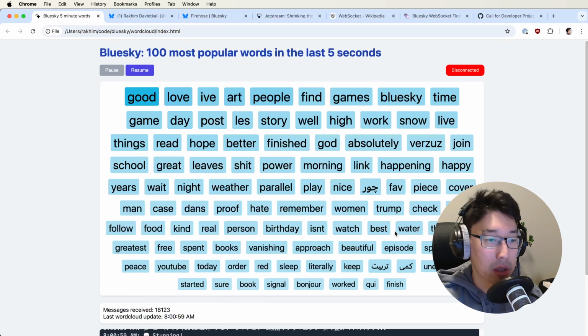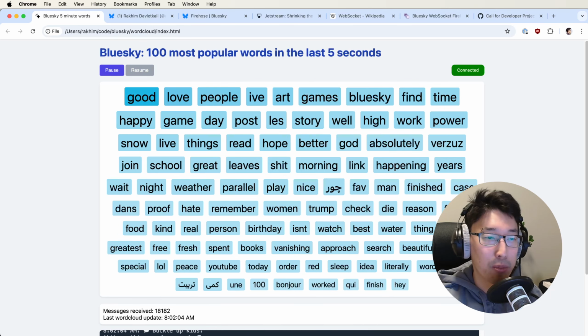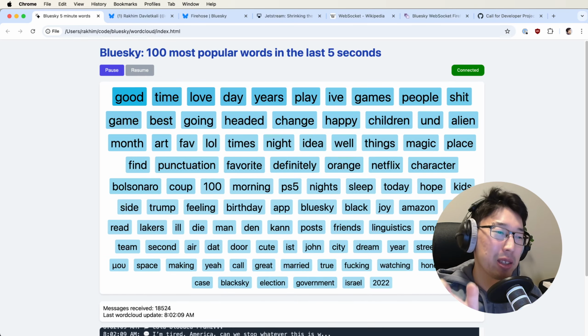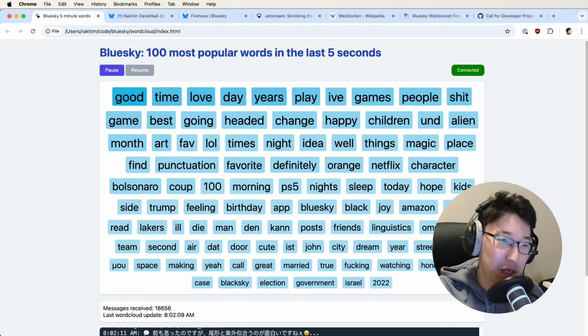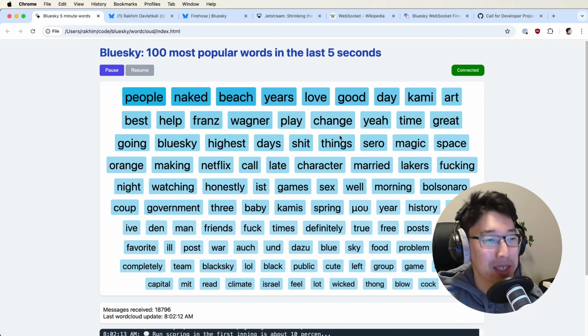Looking at this word cloud, you can see there are more languages actually. At least I think this is Arabic. Depending on the exact time that you look at it, sometimes you can see, oh, Korea has woken up, something like this. It's interesting.